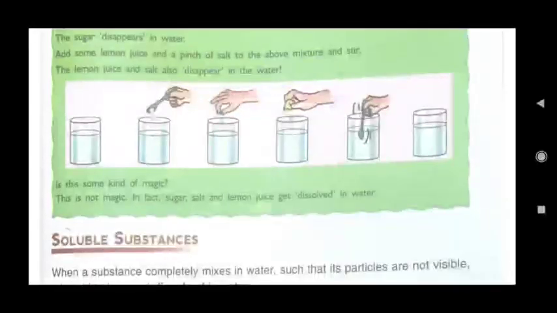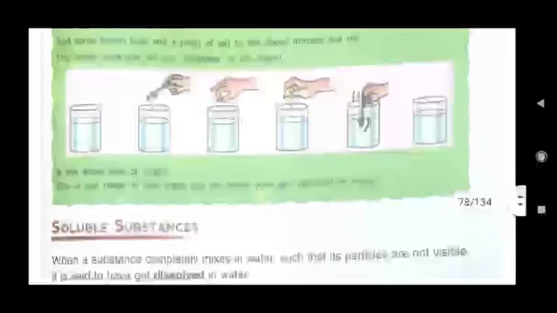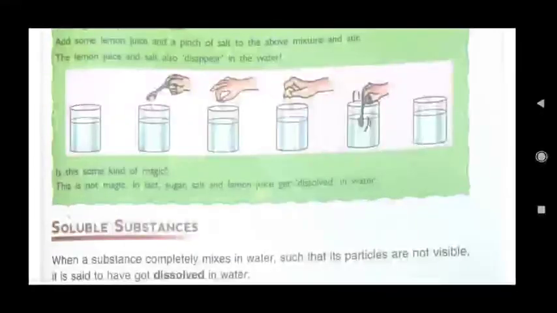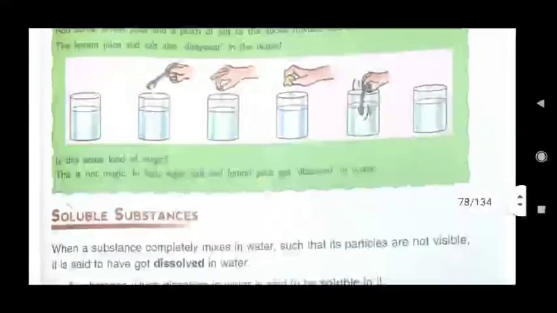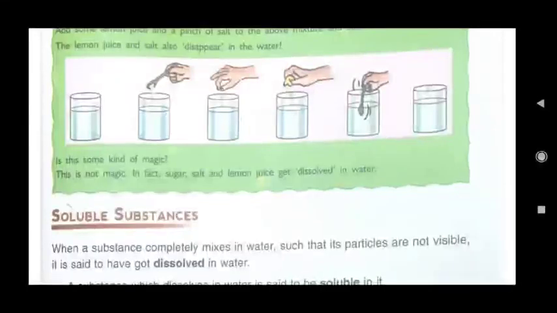Now lemon you must be having at home. Add some lemon juice and a pinch of salt. A very small amount of salt. Add it to the above mixture and then again mix it. Stir. The lemon juice and salt also disappear in the water. What you can observe? You cannot segregate lemon juice from water. You cannot segregate sugar from water. You cannot segregate salt from water. Means these all have been dissolved in water.